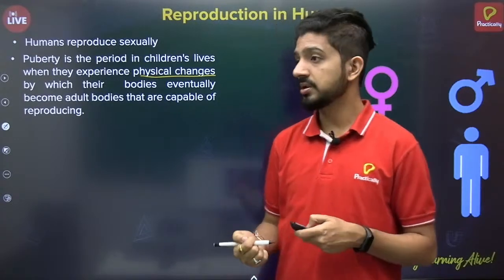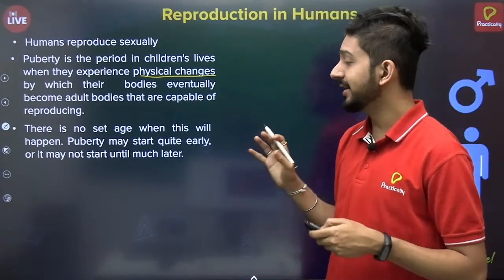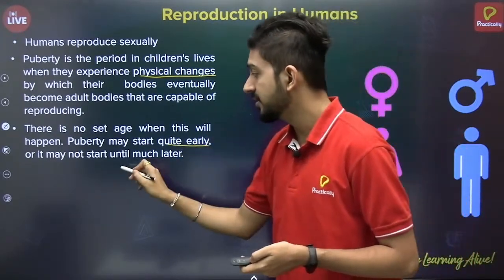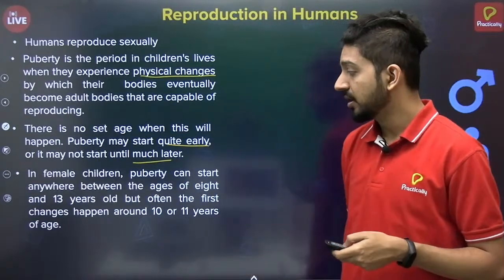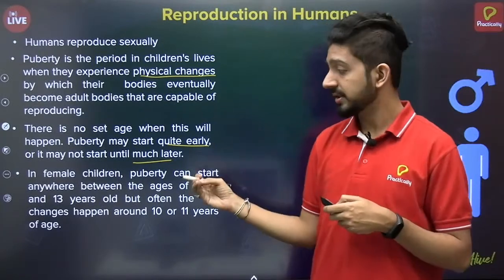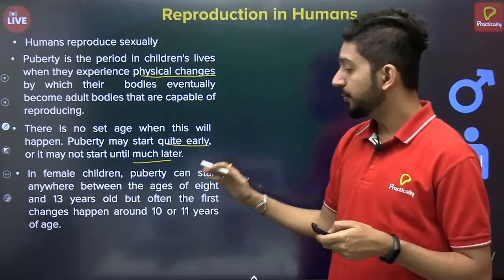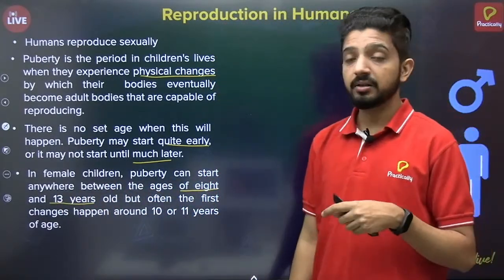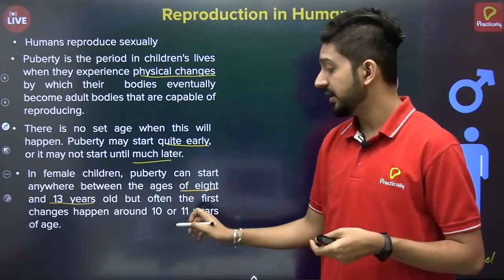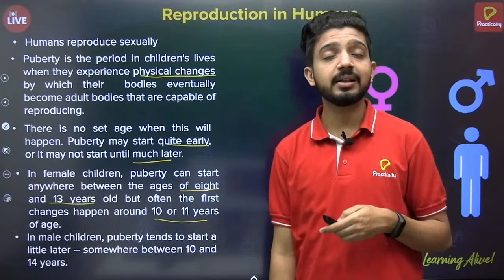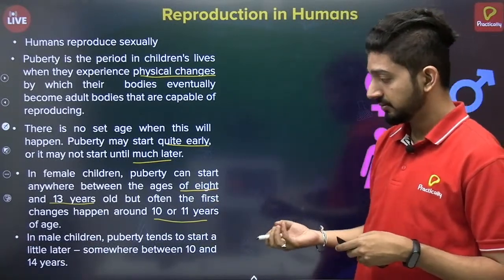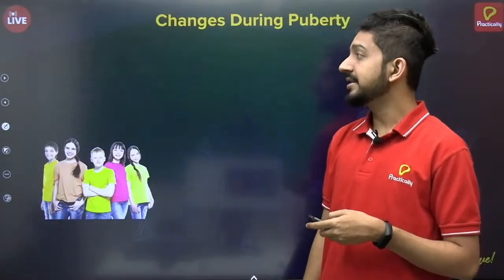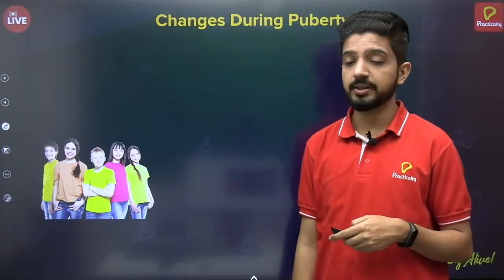So what are those changes? There is no set age for puberty, since in some cases it can start quite early, and in some cases it can start later as well. There are various changes which take place in the body, which we are going to see ahead. Generally for females, puberty can start anywhere between 8 to 13 years, but mainly the physical changes will be seen around 10 to 11 years. Whereas in males, it starts a little later, somewhere between 10 to 14 years.